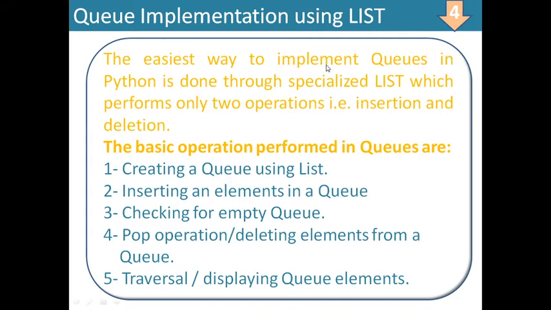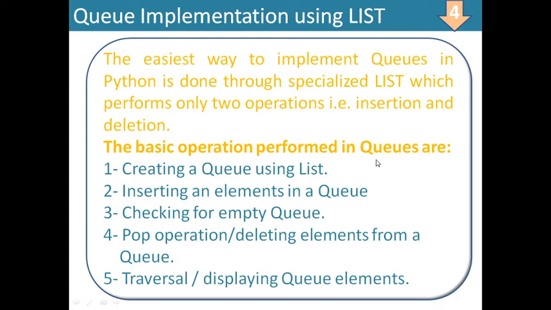The easiest way to implement queues in Python is through a specialized list, which performs only two operations. A special list in which there are only two operations, that is insertion and deletion. Insertion from the rear end and deletion from the front end.